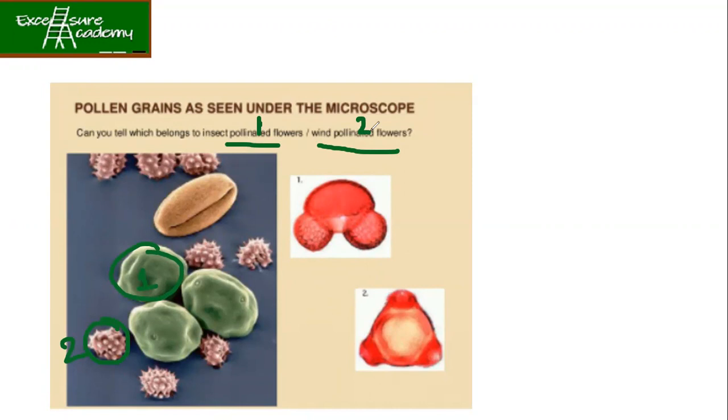It is the second one. So this is not correct. The correct answer is that this one is for your wind and this one is for your insect, because they have got spikes.